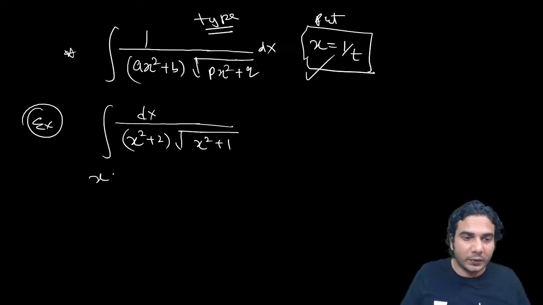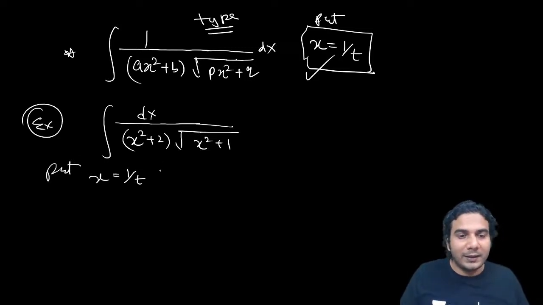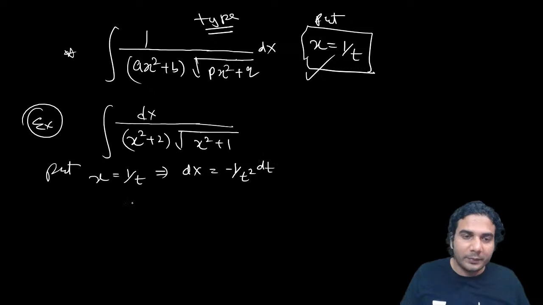X is equal to 1 upon t. So put x is equal to 1 upon t, and then later you can simplify it easily. Later you'll come to know what is the next substitution. So you know dx is equal to minus 1 upon t square dt, right? Perhaps you must be getting why we are putting this t, because this t square is going to cancel, like in the previous form. 1 upon t square dt.